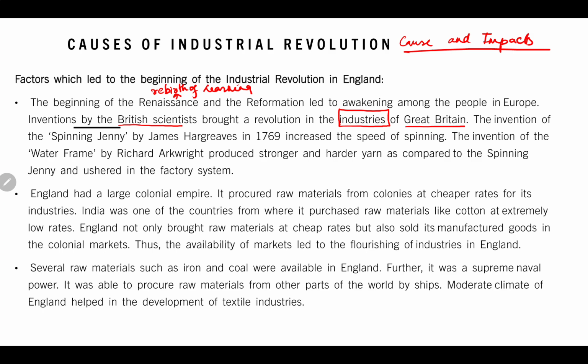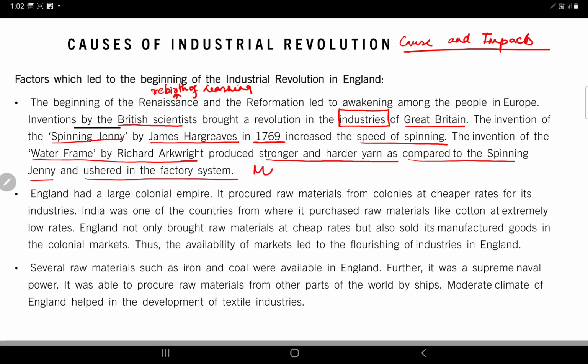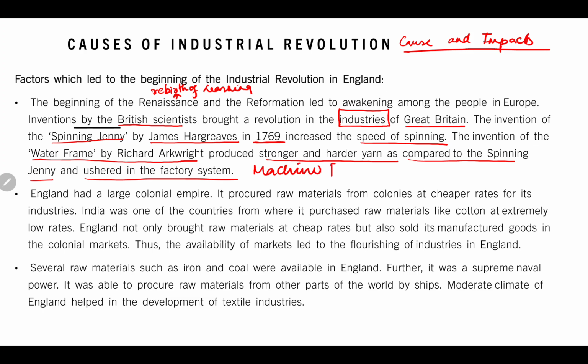The invention of spinning jenny by James Hargreaves in 1769 increased the speed of spinning. And if you want to see it in your book or in Google also, you can Google the word spinning jenny, and lots of articles will be there. You can see it. So the invention of water frame by Richard Arkwright produced stronger and harder yarn as compared to the spinning jenny and ushered in the factory system. Now it was changed to machine made products.